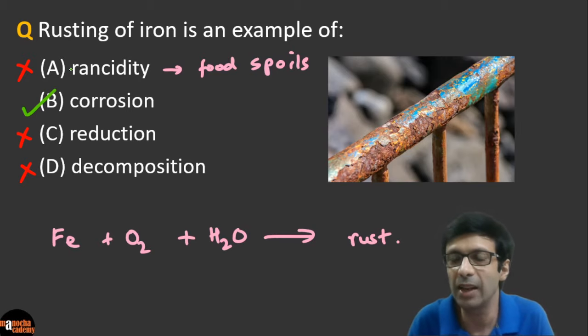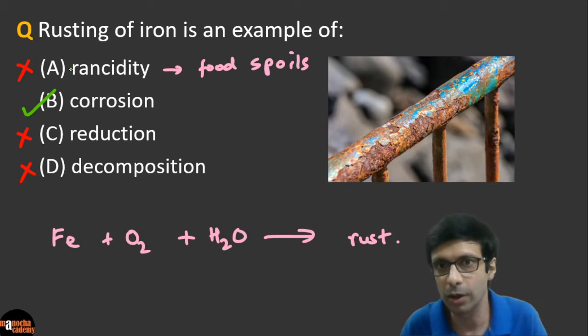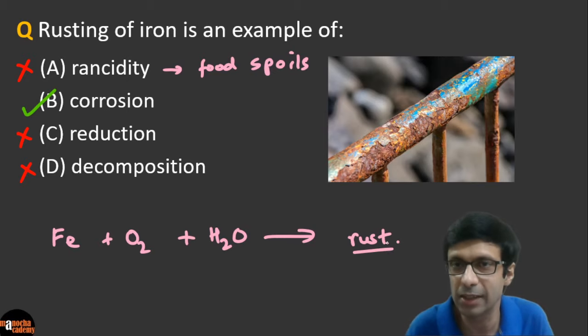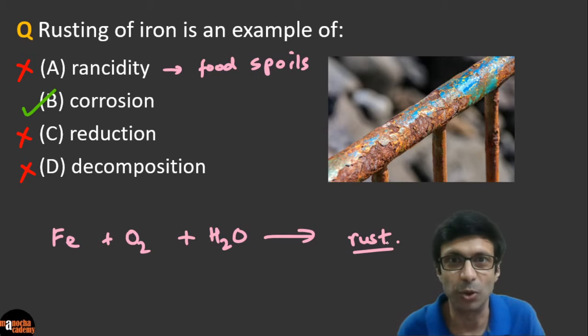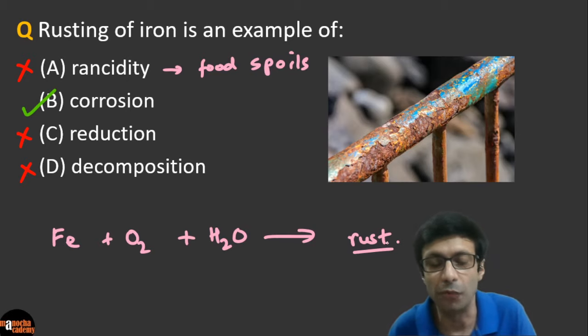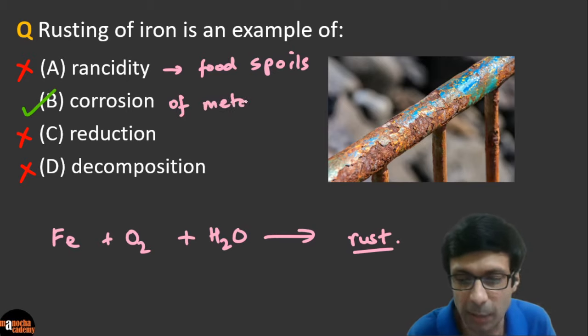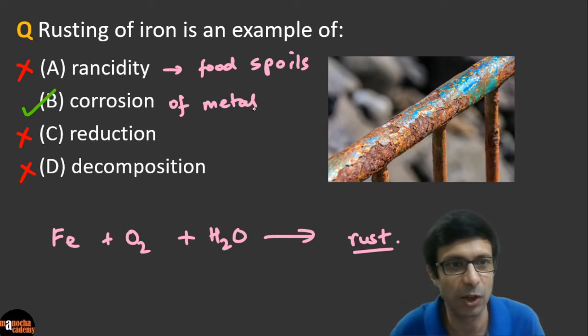What does corrosion mean? The surface gets eaten up, right? Because you know that when iron reacts with the oxygen in the air and with the water vapor or water, it forms iron oxide, which is rust, and the layer gets corroded away. Okay, guys? And so that's why it is corrosion of the metal. So the metal gets corroded here, and rusting is a good example. And for other metals, we can also say they corrode, but here the example is rusting of iron.